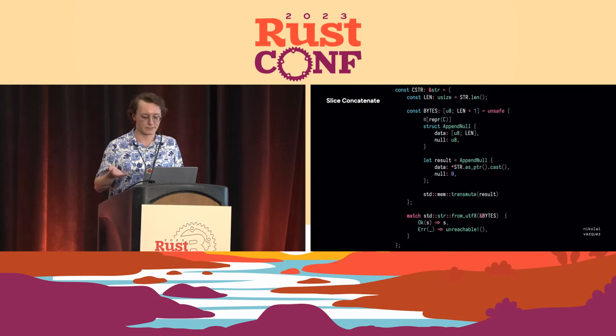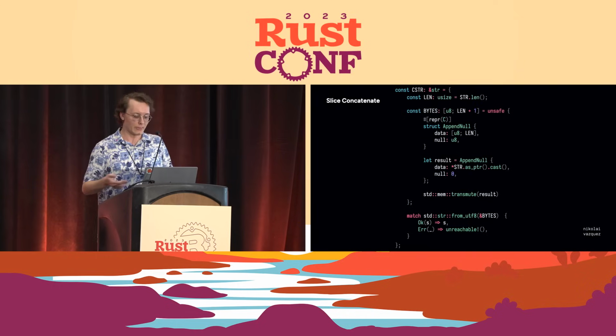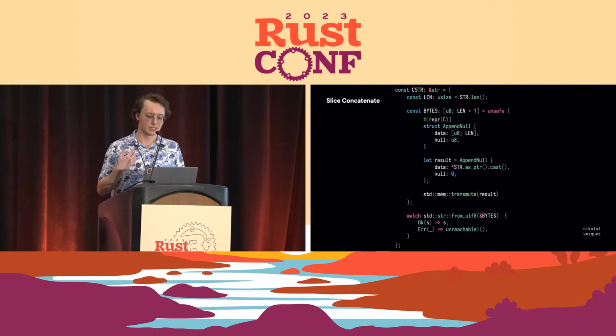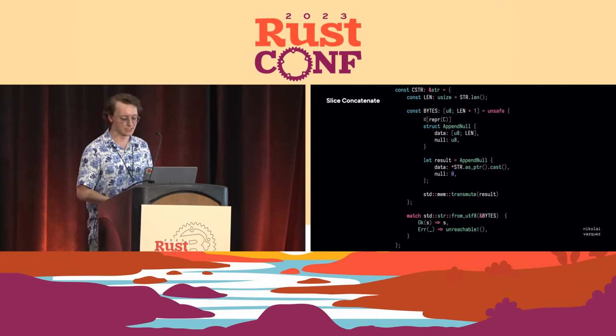I've mostly seen it used for adding nulls for C strings, but this generalizes pretty well. You could have types T that are Copy and then concatenate slices of those, but this is the specific instance where I've seen it used most often.